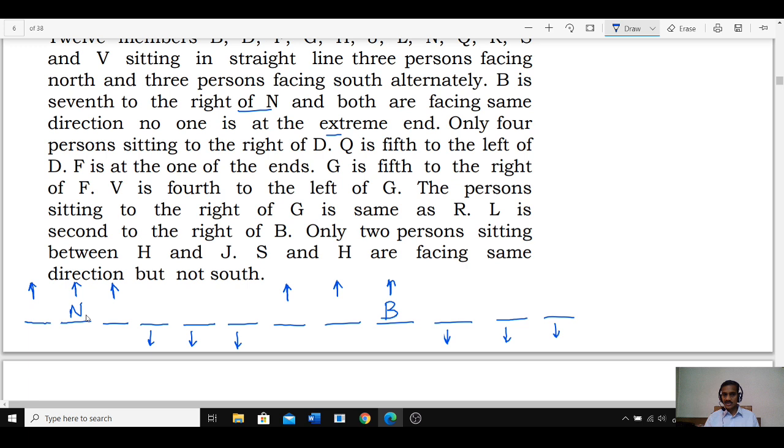As of now, let us finalize this one. Then if you are not getting the answer in this one, then N and B we can take like this, because here we have many conditions, and with more people there are more possibilities within this one as well.